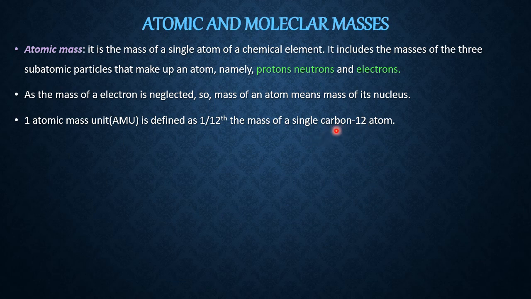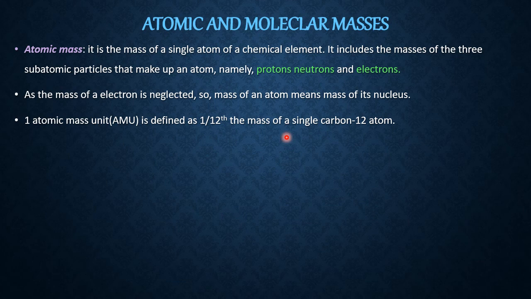1 only. That means, see, instead of saying 1 AMU equals just one particle, he is saying it with relation to the mass of a carbon atom, because carbon is the most widely available element in nature, in the form of organic or inorganic. Therefore, he has taken the carbon atom as a standard, as a reference, as a relative atomic mass. Therefore, with respect to the carbon atom, he is explaining what is 1 AMU. So 1 AMU means it is 1/12 the mass of a single carbon 12 atom. That means 1 AMU is nothing but the mass of one proton or the mass of one neutron.